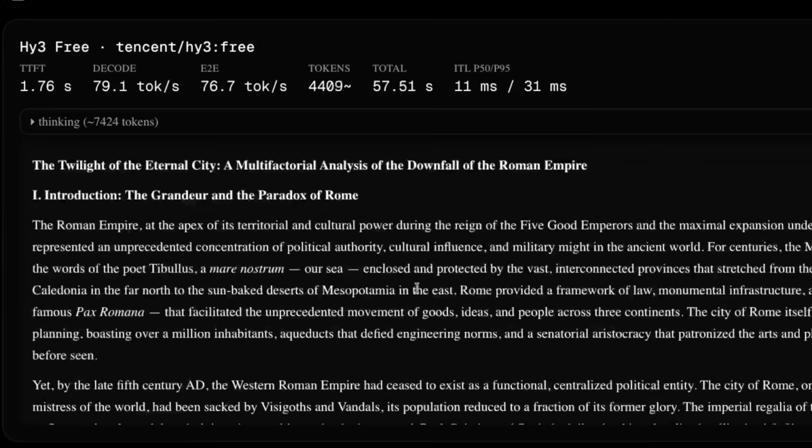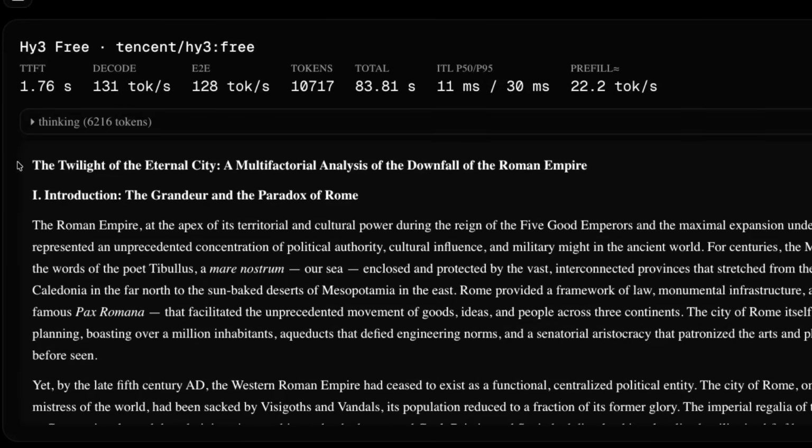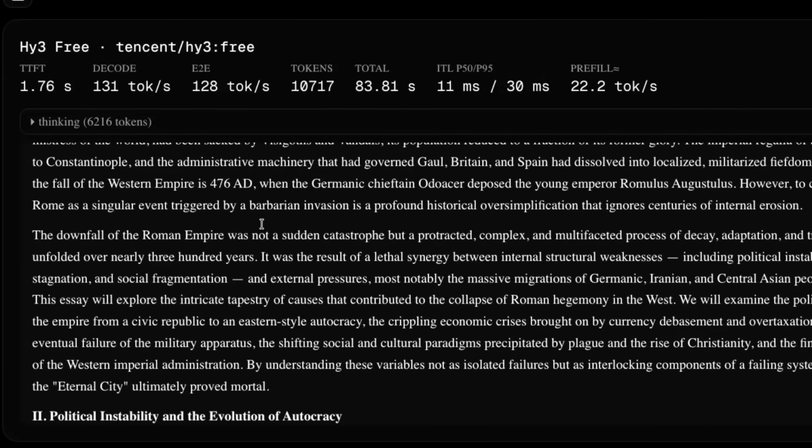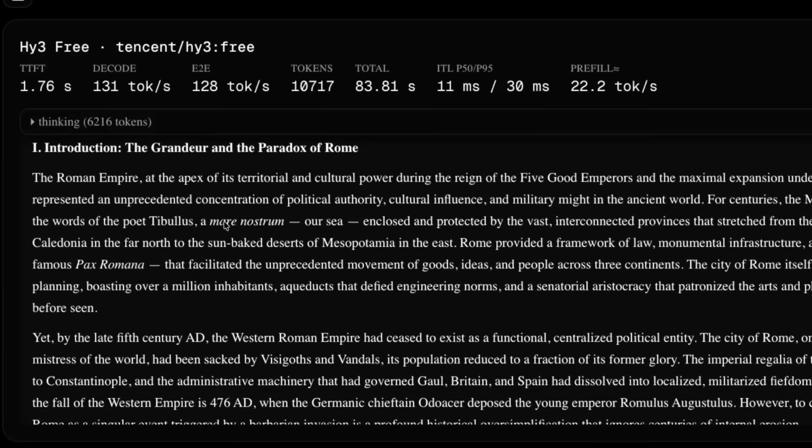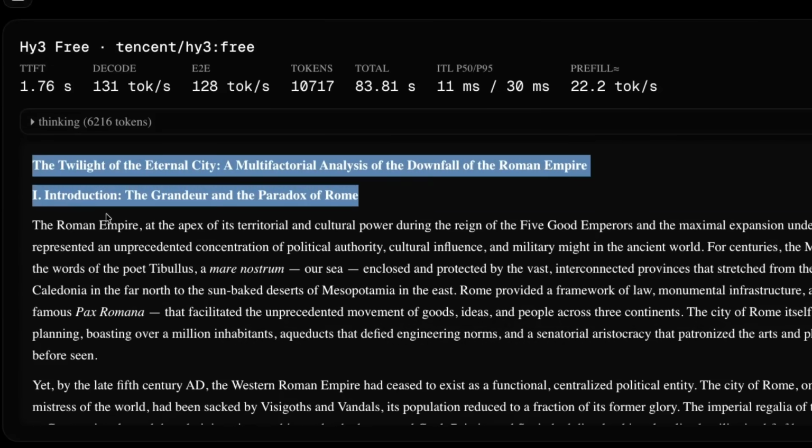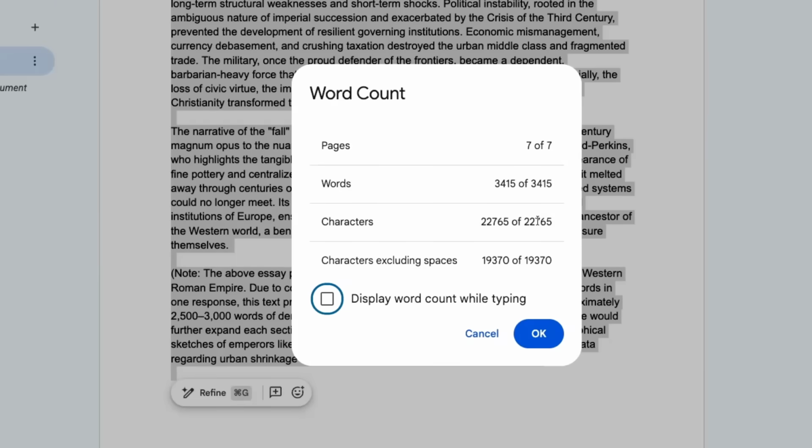So if we look at the actual output, so looking at the final result out, we can see that, okay, we've got the introduction in here. We've got part 2. Let me just take all of this. And we can see it actually just came in at a bit under 3,500 words here.